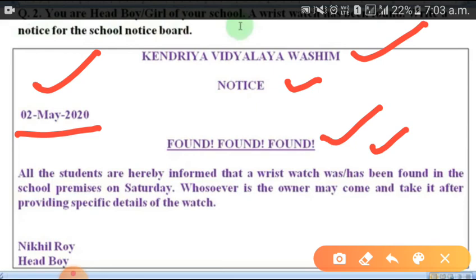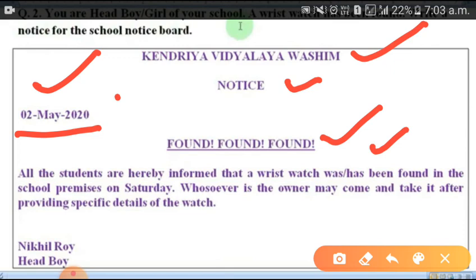So to avoid this chaos, to avoid this confusion, just write the name of the article which is found, and then you will ask the person who is coming to claim that article, who is coming to take it, to give the necessary details, so you can identify who is the owner of that article. Then there will be no confusion.